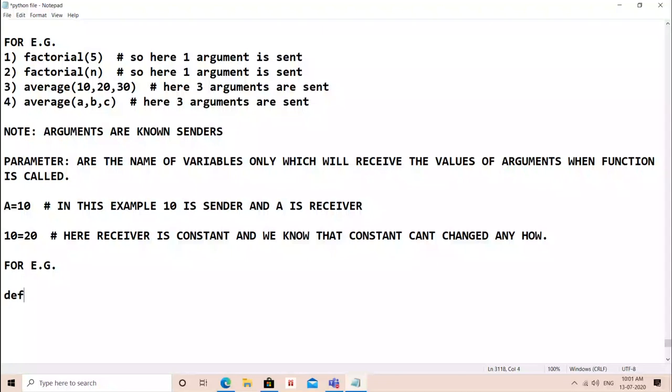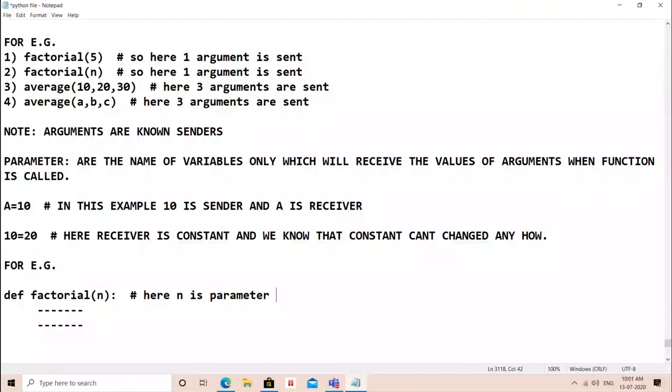So let me write this for you. Suppose def factorial. Here you can take any name, because since we are discussing argumented function, of course you have to write one name. Let me write n colon, then of course the logic will be there for the question. So here n is parameter, and this function is accepting one argument.